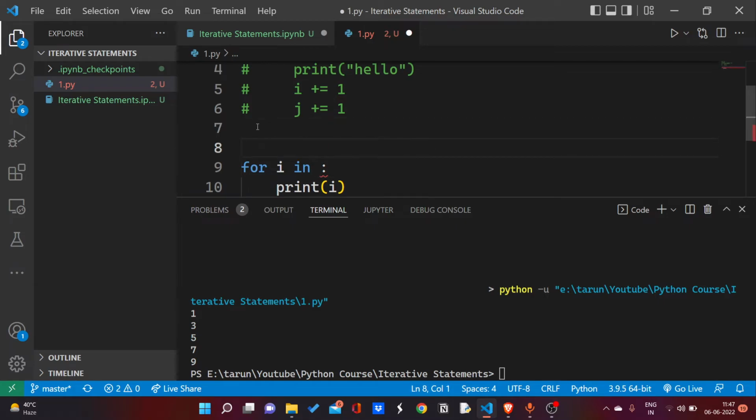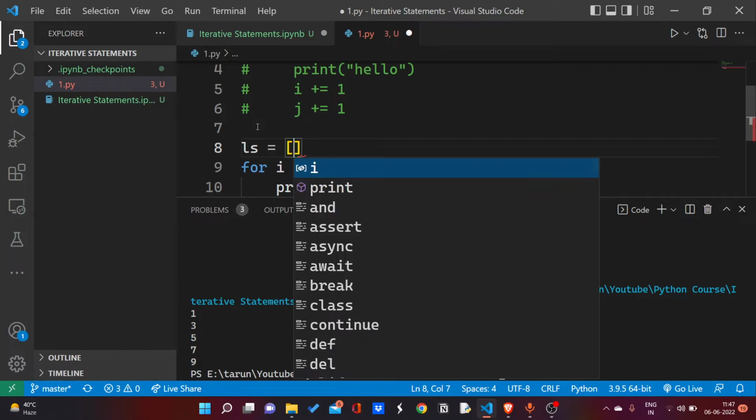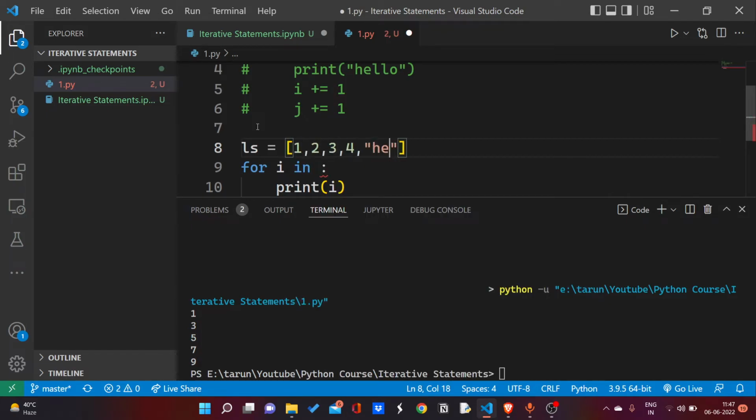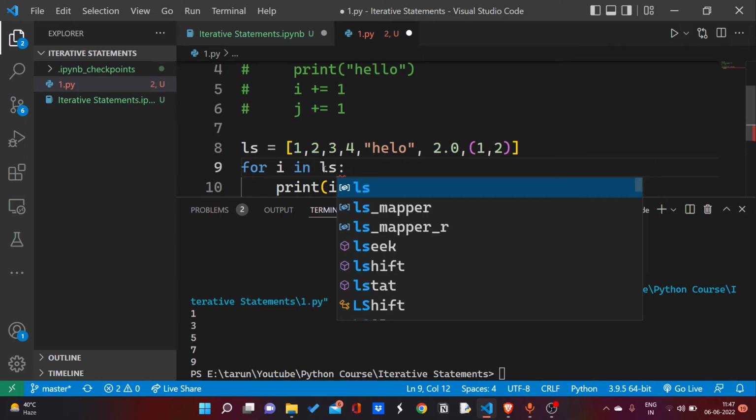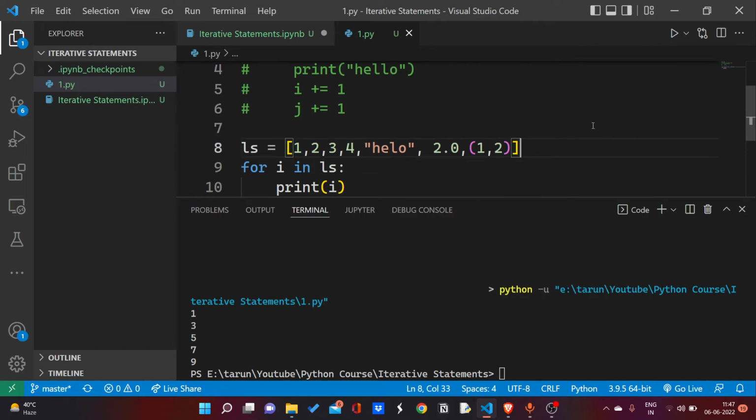Now if I specify a list here, ls, with 1, 2, 3, 4, hello, then 2.0, and any other kind of object like a tuple in it, and I use ls here, then first in i it will store 1, after that i will store 2, then 3, then hello, after that 2.0, and all these things get printed one by one as the i variable gets all these values.